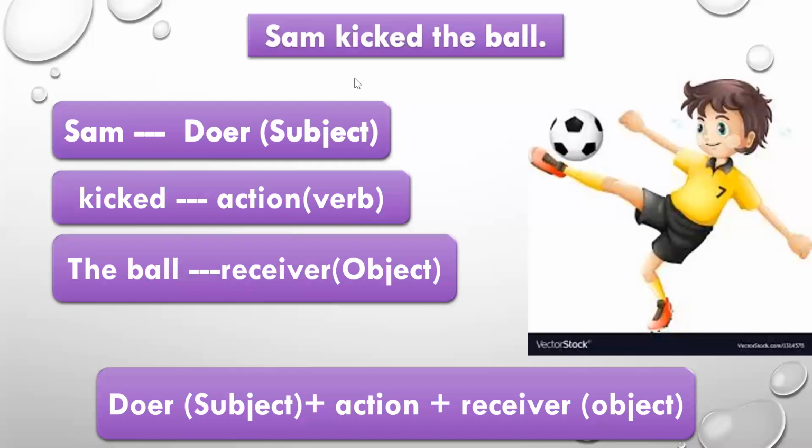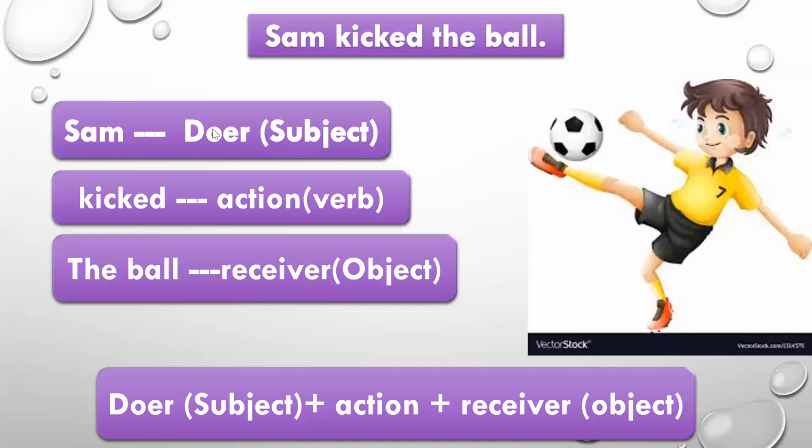Now, if I say, what did Sam kick? Sam kicked the ball. The answer will be the ball. So what is the object in this sentence? The object in this sentence is the ball. So the ball is the object of the sentence, and it is also the receiver of the action. The action is being done by Sam. The action is done on whom? The action is being done on the ball. So Sam is the doer of the action here, and the receiver of the action is the ball.